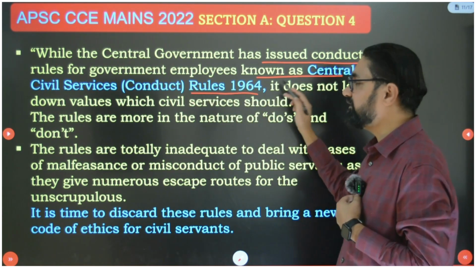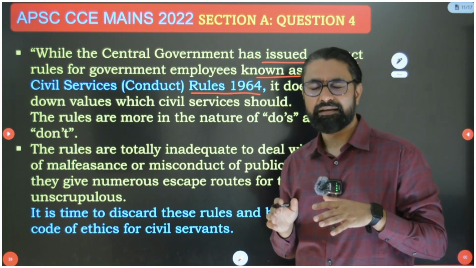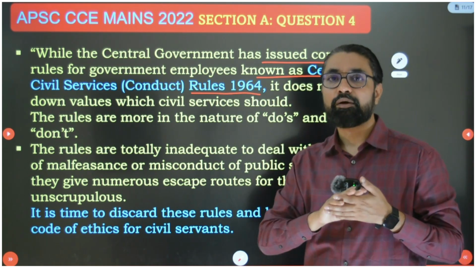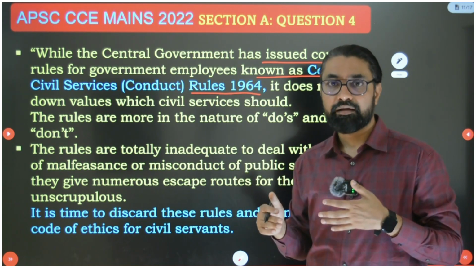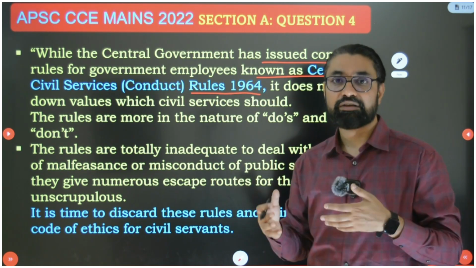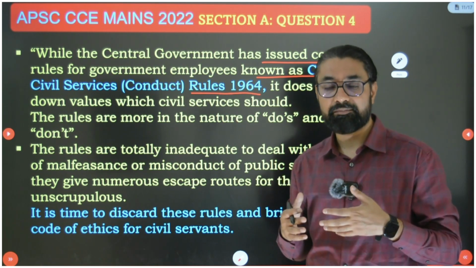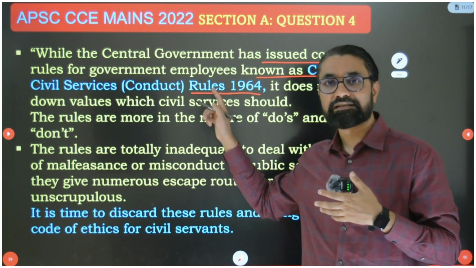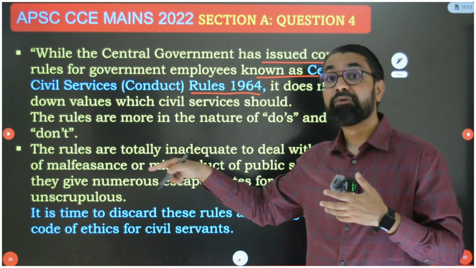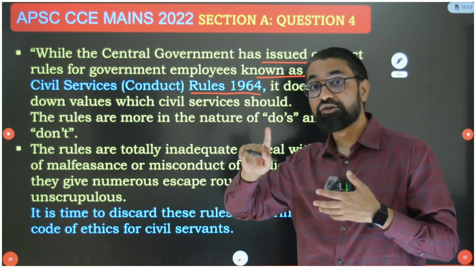Civil Service Conduct Rule 1964, they said, सेकेंड ARC कि 1964 के बाद we have never tried to change this code of conduct rule, code of ethics policy, we never tried to bring it back. This policy is old. उसके बाद social media has come, many bureaucrats use social media etc. Situation has changed, we have not updated the law. So first of all, scrap this, bring new law and make it legally punishable, and its value should be clearly